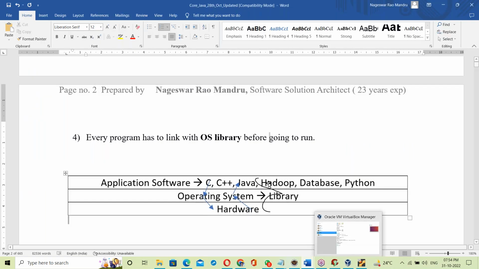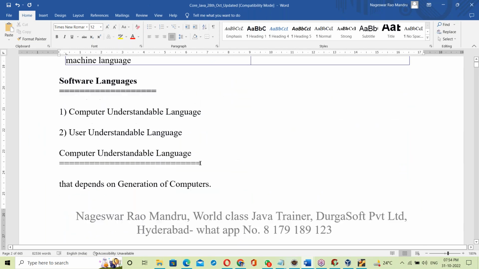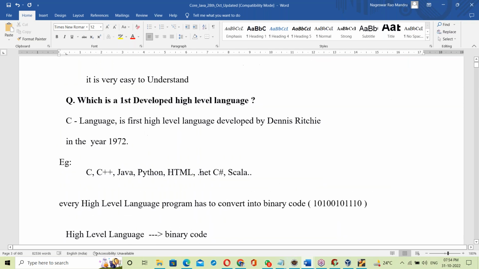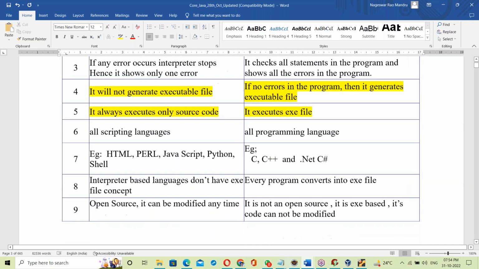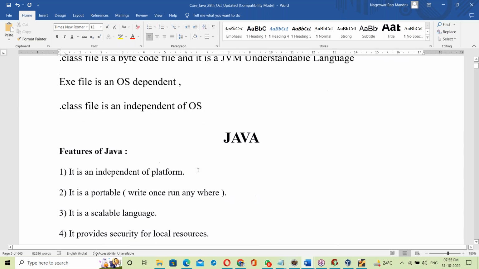After that, we'll discuss how to write the first application, entering into Java coding and programming.